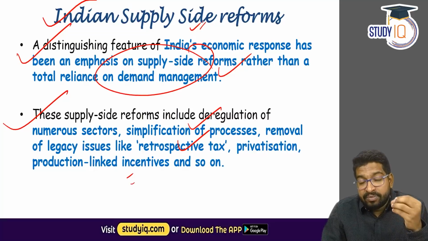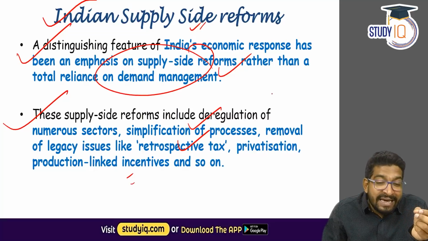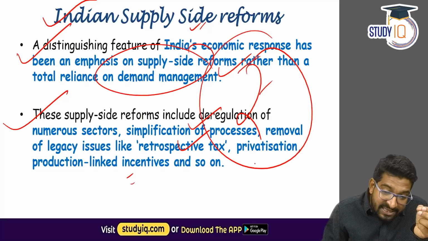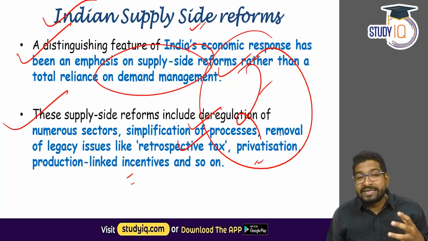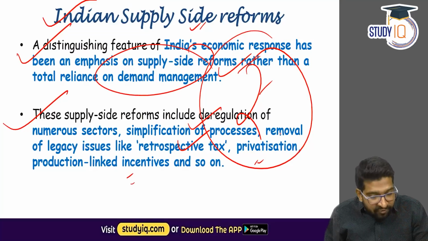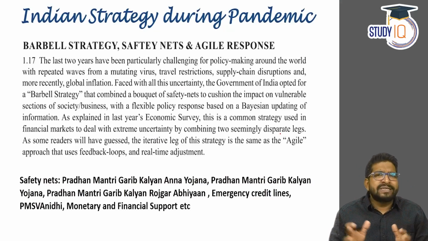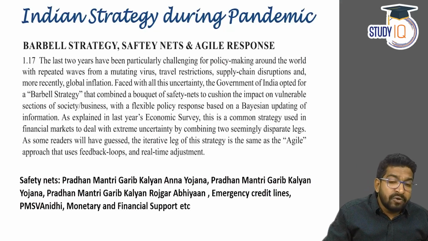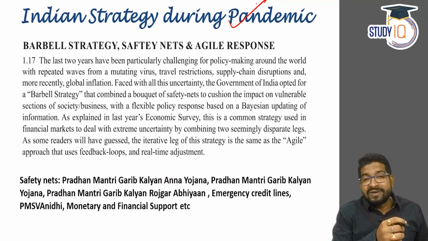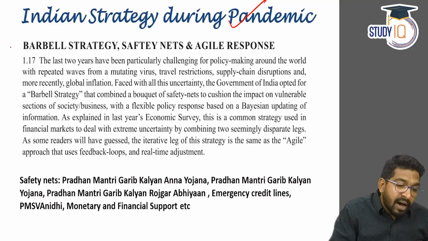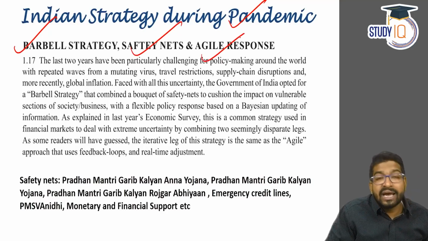The final pointer that the economic survey says is because of the money, where it says that India's fiscal space is looking very positive. Now why? Now if we look at the government strategy, what was the strategy of the government during pandemic? The economic survey says they used 3 strategies: the barbell strategy, the safety nets, and the agile response.